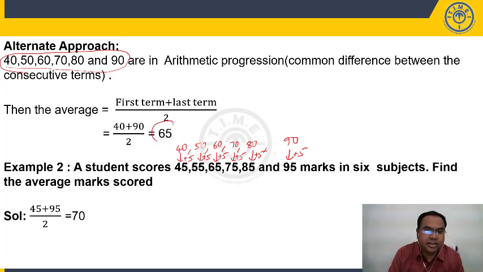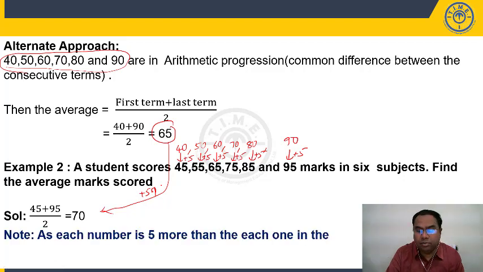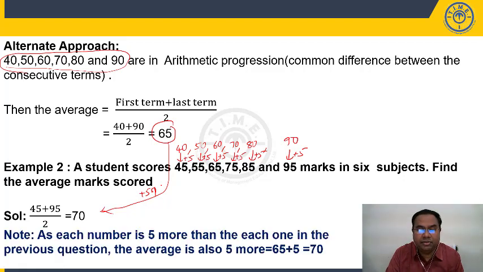Now what is my average here? 65. What is my new average here? 70. My average is also increasing by 5. Right? That means each number is 5 more than each of the numbers in the previous question, and the average is also 5 more. So this is an important point.